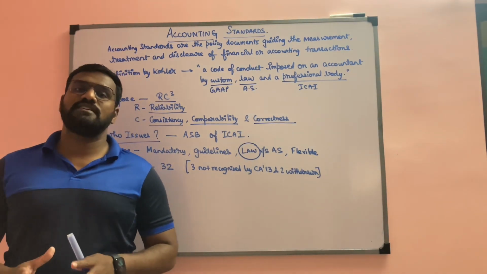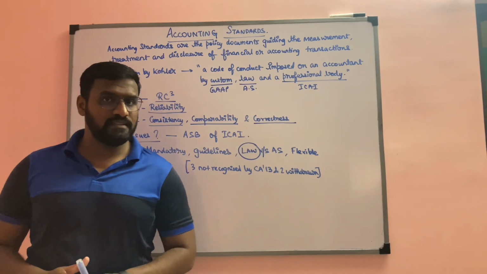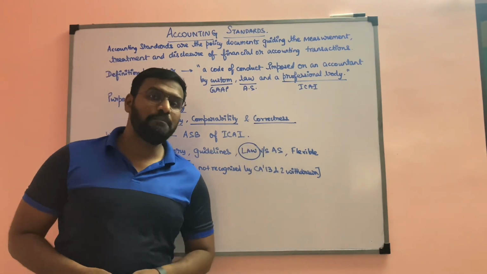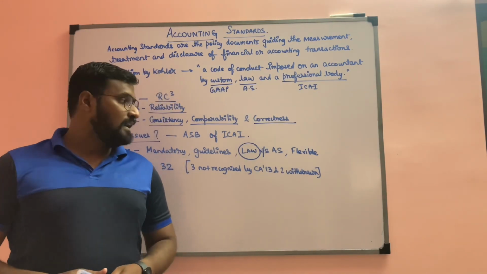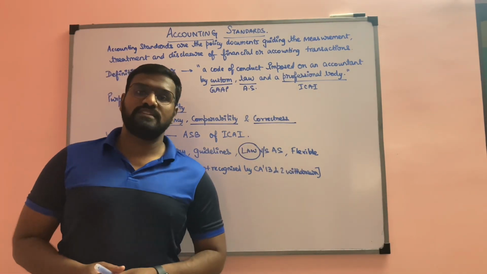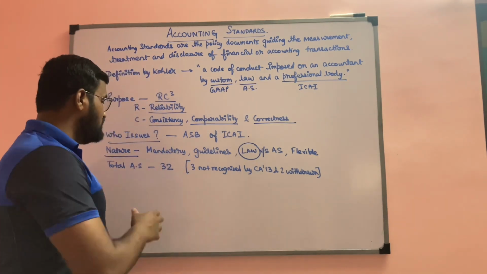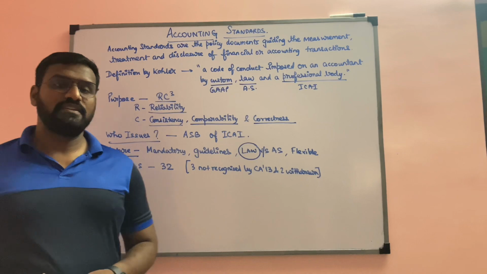Now, lastly, how many accounting standards are there? In total, we have 32 accounting standards prepared till date, but out of them, 3 are not recognized by the Companies Act 2013, and we have 2 accounting standards which are withdrawn as well. So technically we can say there are 27 accounting standards which are operating till date.